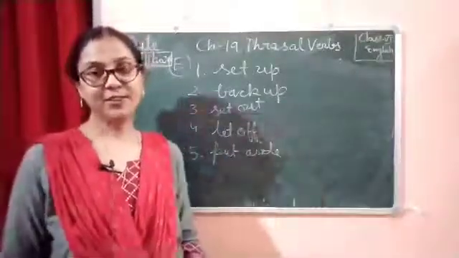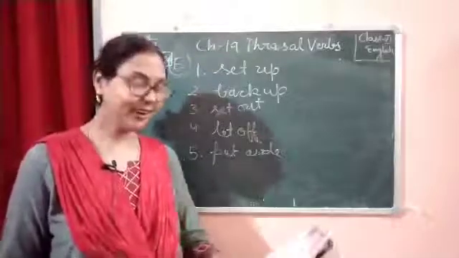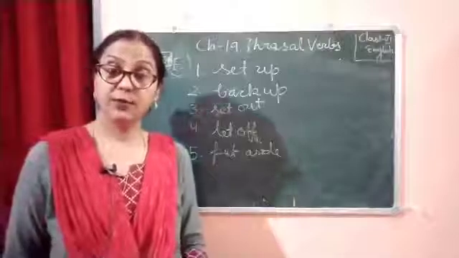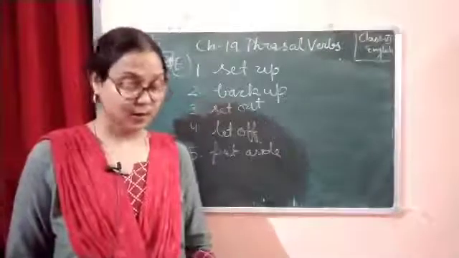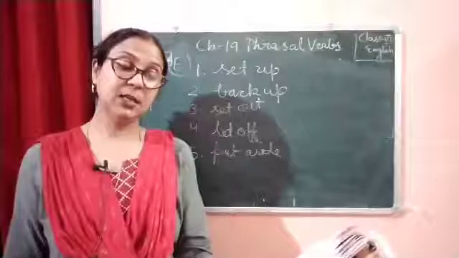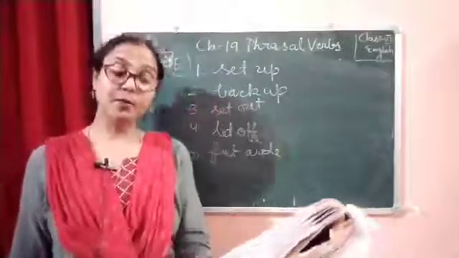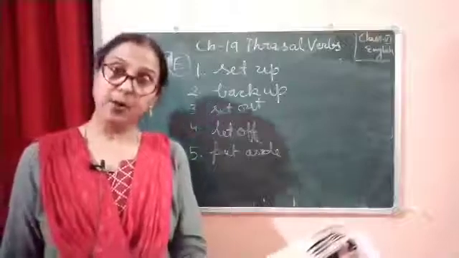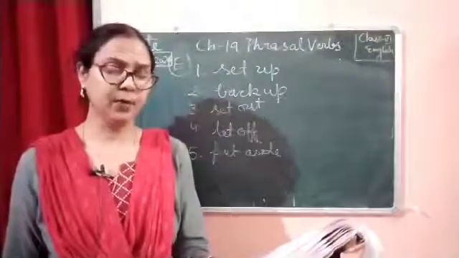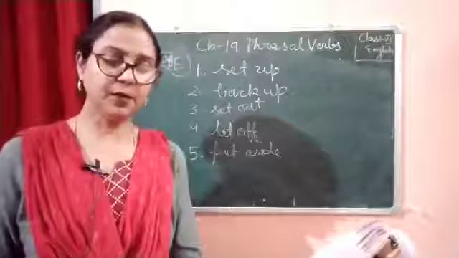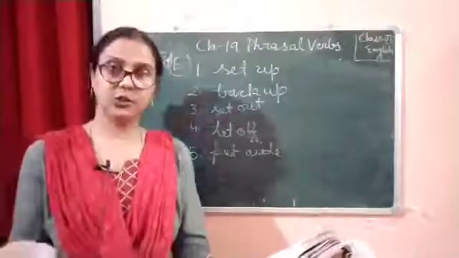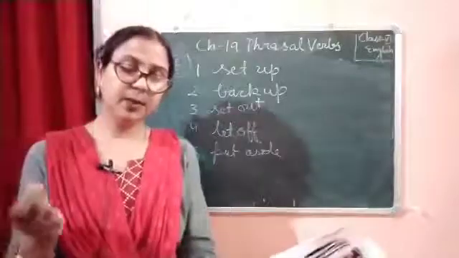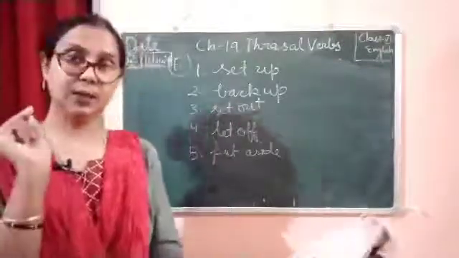Now we have completed this exercise number E, and a few things we should remember. A phrasal verb is a combination of a verb and a preposition, or a verb and an adverb, in which the meaning of the verb usually changes. Like the phrase turn on means switching on something.